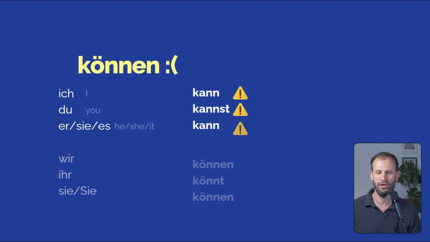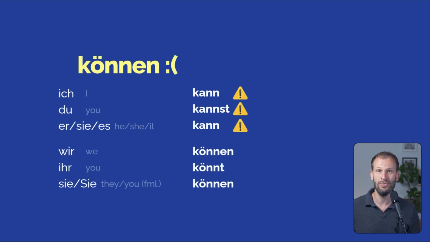So first of all, können. Ich kann, du kannst, er, sie, es kann. Wir können, ihr könnt, sie können. So the sad little emoji, the sad smiley face, is there because modal verbs are irregular. And for the most part, they change in the singular. There's a different vowel. Instead of the O umlaut, we have the A in the singular. And also we have the missing personal endings for the first and the third person singular.